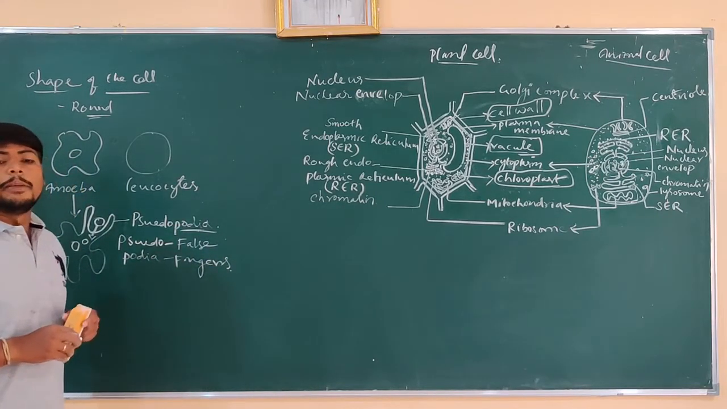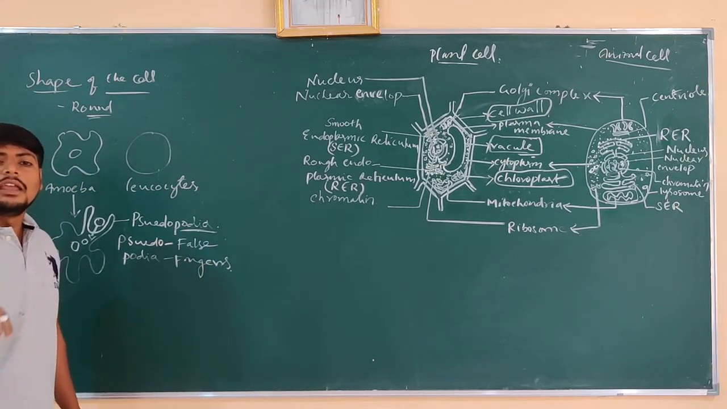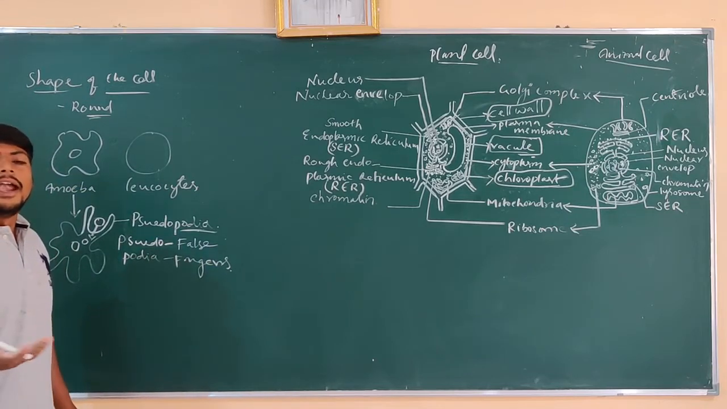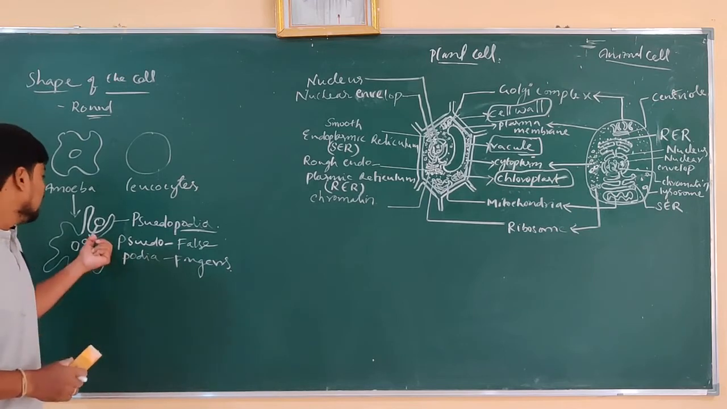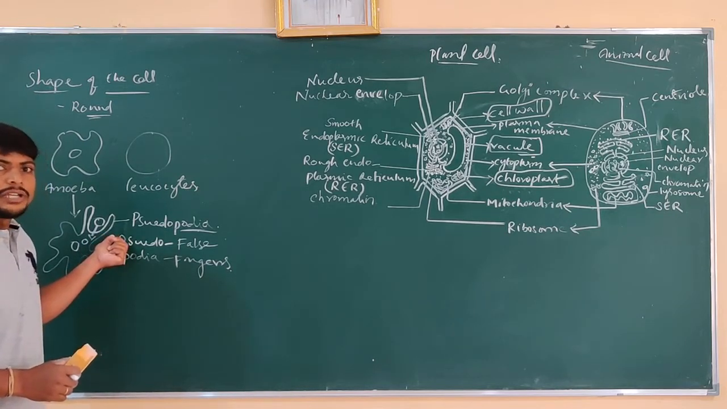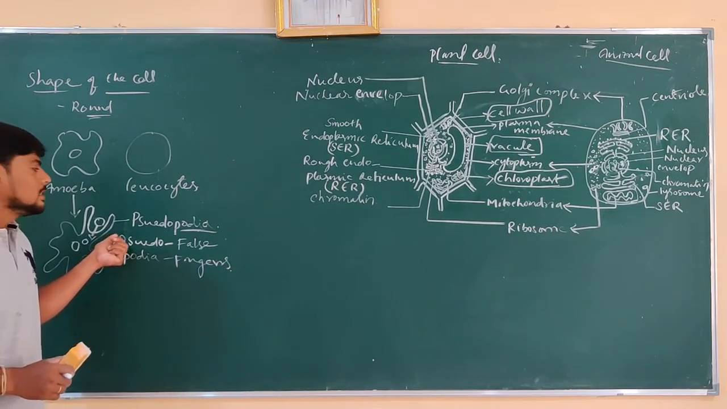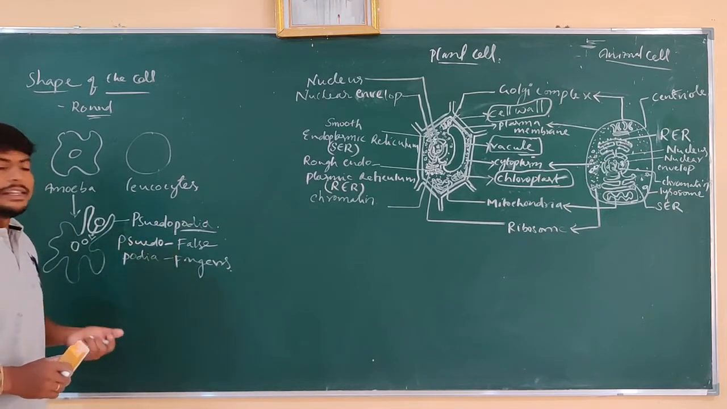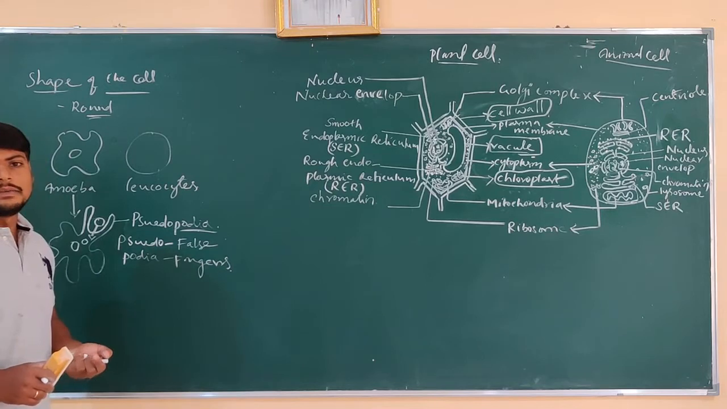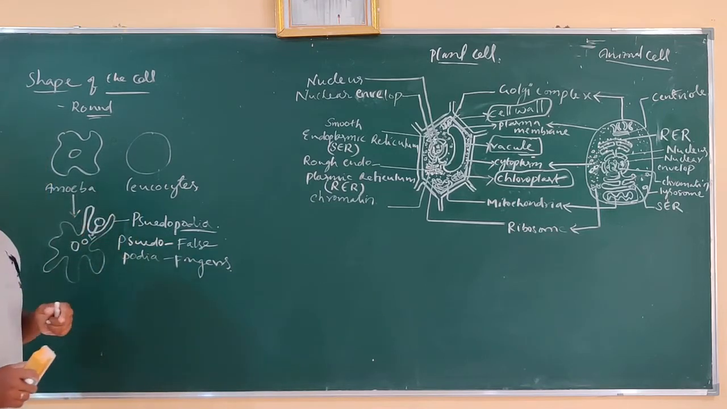The cell develops an irregular surface, and it develops finger-like projections or structures that help in engulfing food particles. These finger-like projections or structures are called pseudopodia. In general, pseudo means false, podia means fingers, but actually they are not fingers.